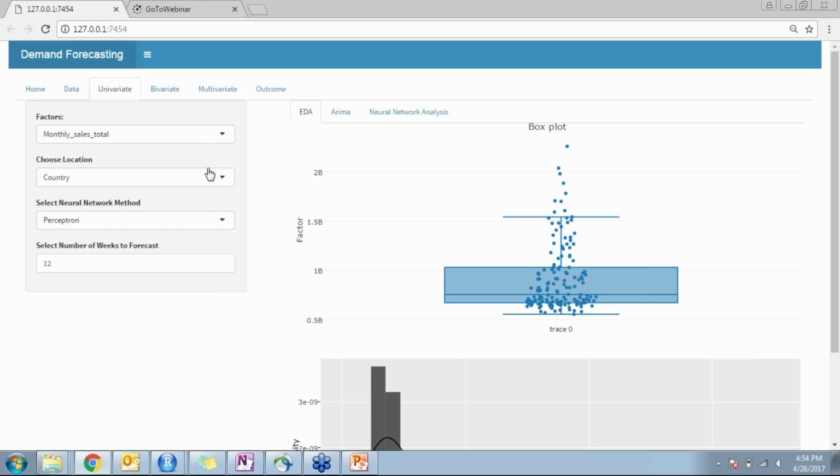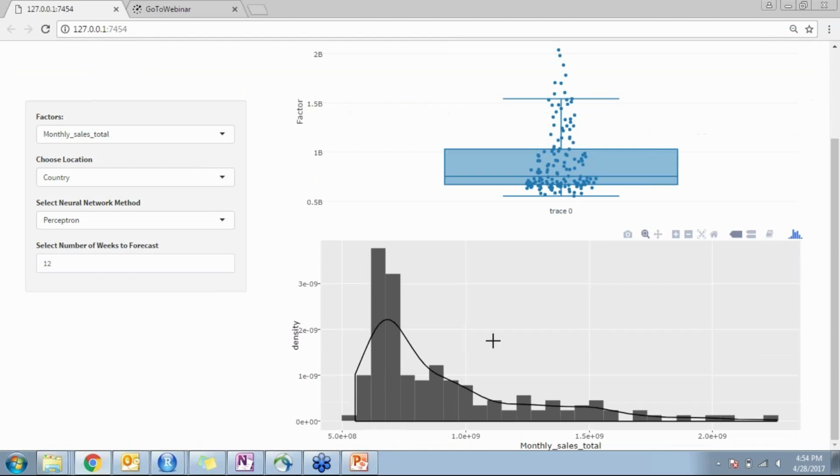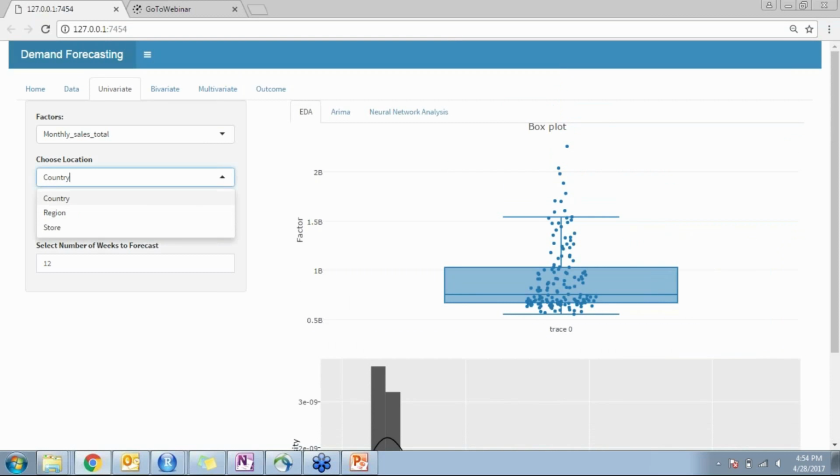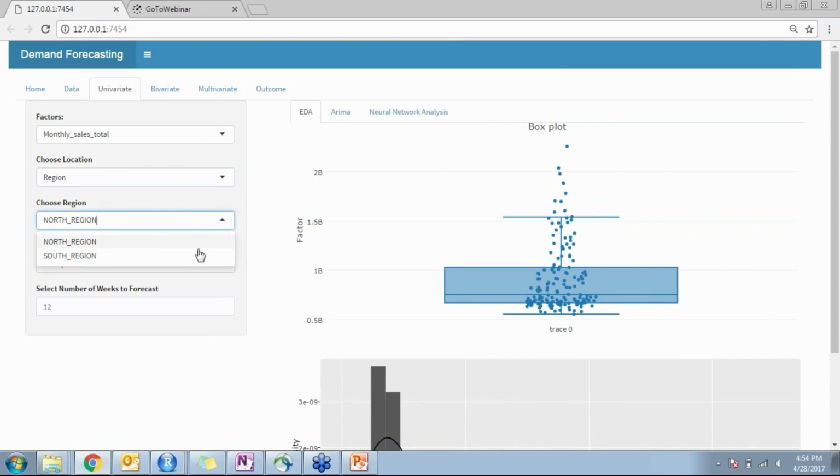Coming to univariate analysis, the product offers, as the first part, an extensive exploratory data analysis, which is basically understanding what the monthly sales are, what the distribution is, and how much of the sales is happening at what level. Also, we can analyze by region, and the exploratory data analysis can be provided for each of them. So the analysis starts with exploratory data analysis. Once that is understood, and we have analyzed the data from a descriptive part, we move to the modeling part.